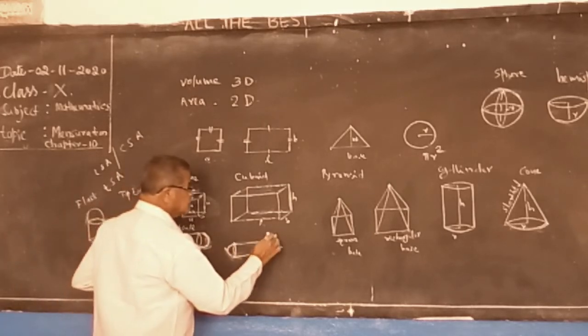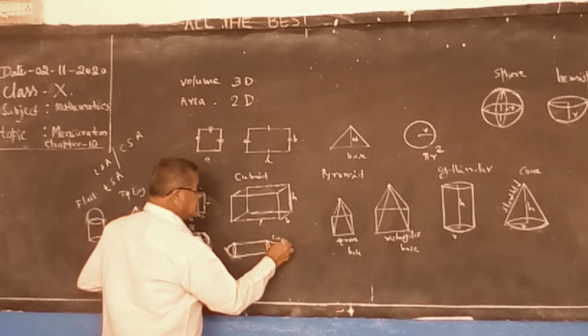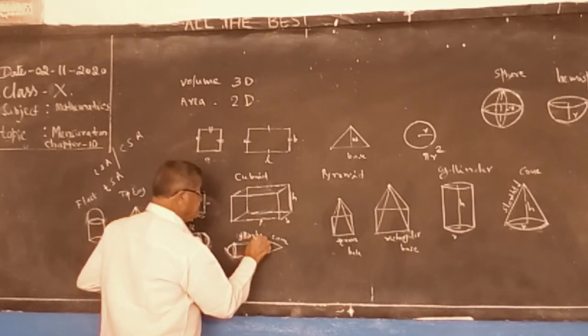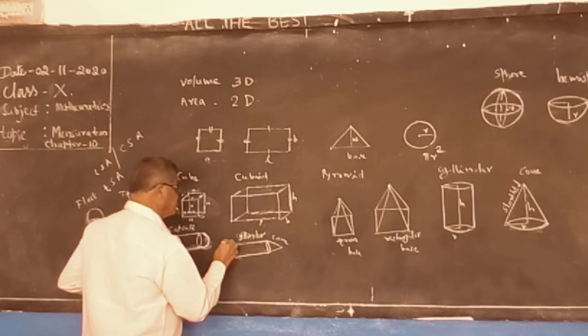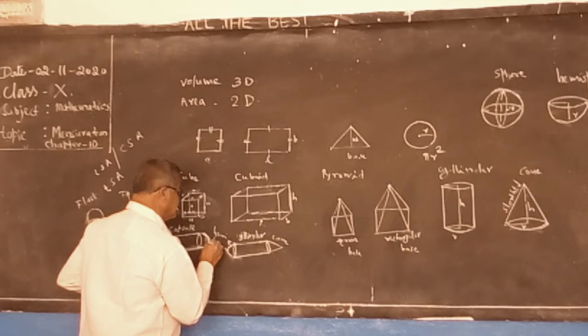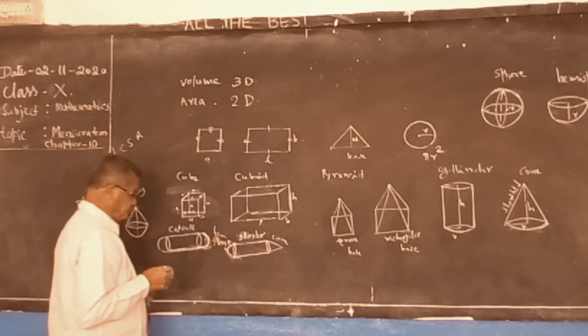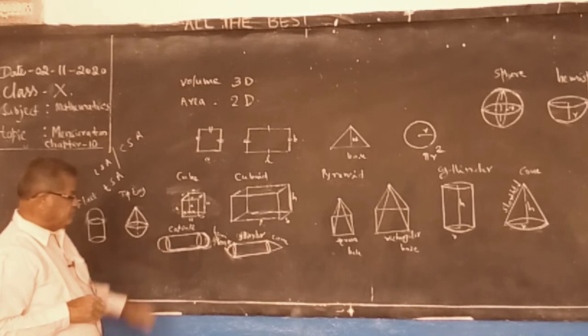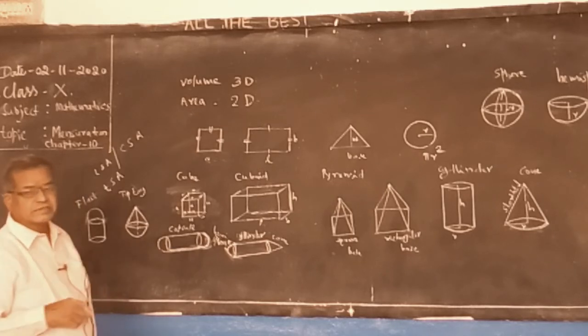Cone, this is cone, this is cylinder, hemisphere, hemisphere cylinder. See, like this.